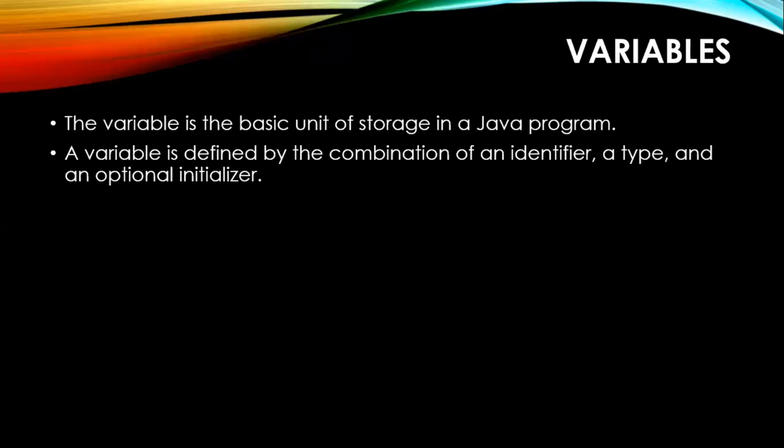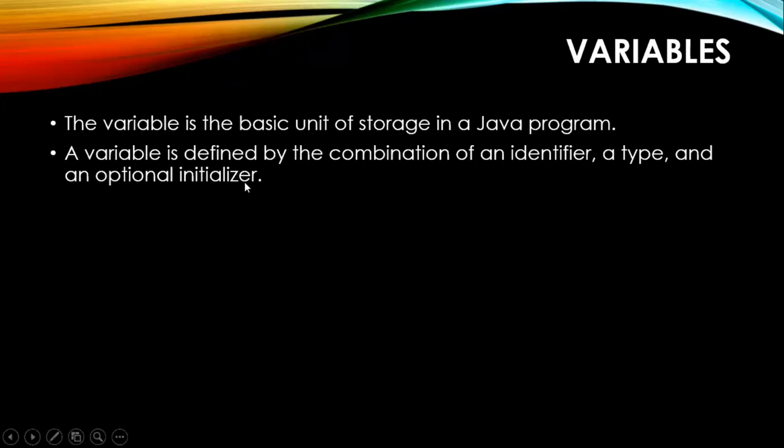Now this point says that a variable is defined. That means you are going to define that particular int a, so out of that you are defining a. A variable is defined by the combination of an identifier, a being the identifier, a type, that is int, float, char, whatever you give, and an optional initializer.